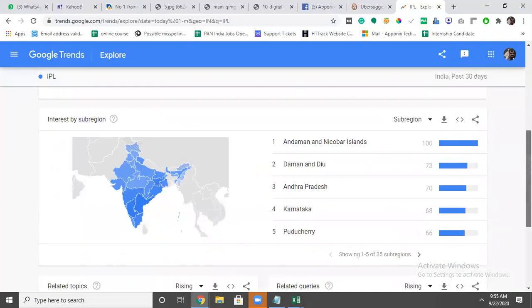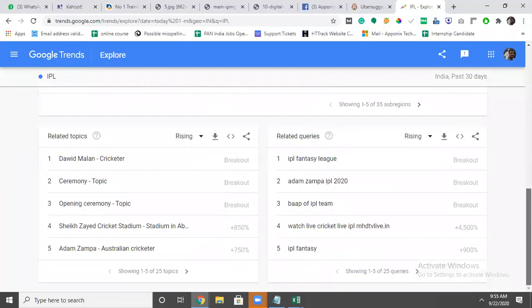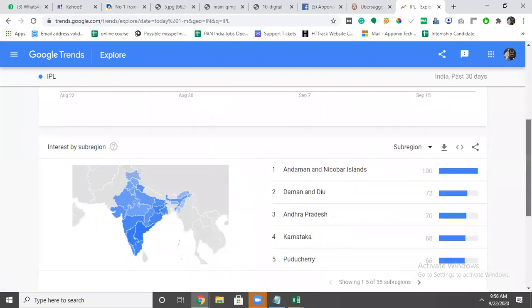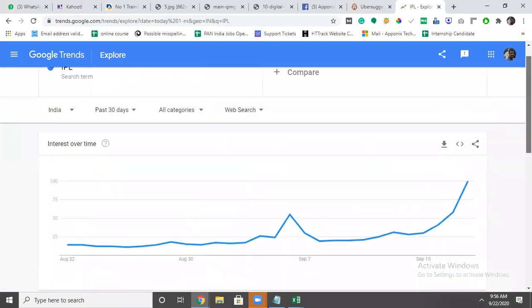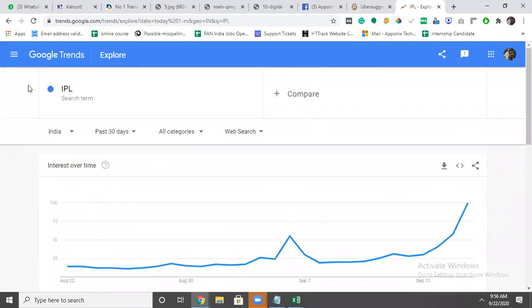People are searching for certain keywords, using some specific keywords here. Some person A maybe did something, and people are searching more for that. Okay, I will take one more word, Diwali.